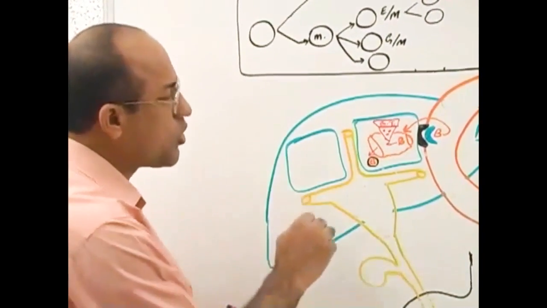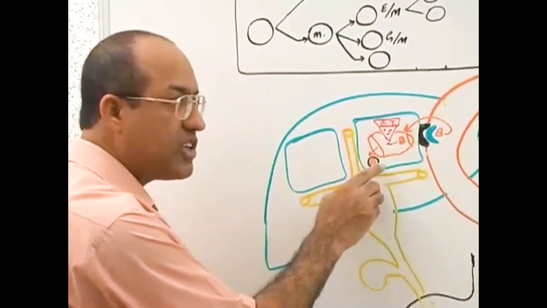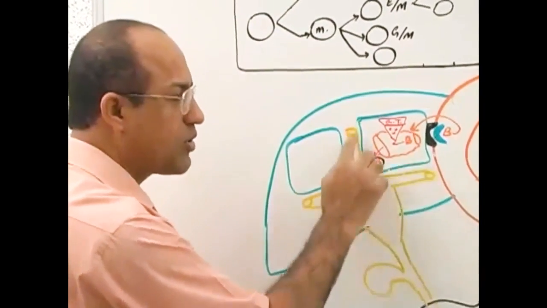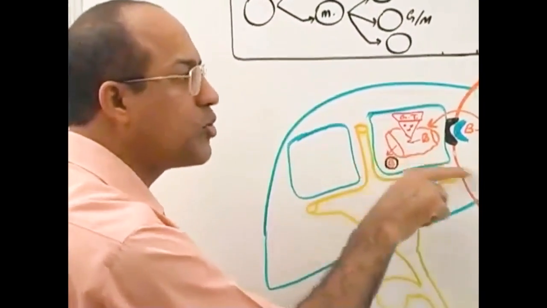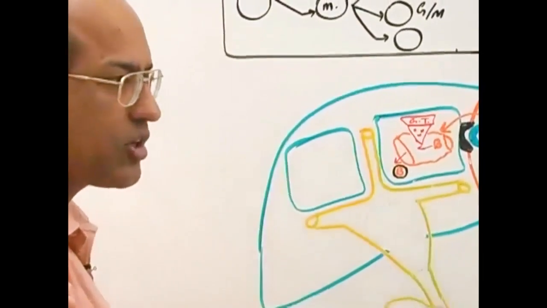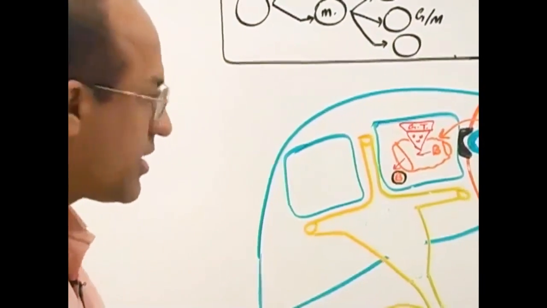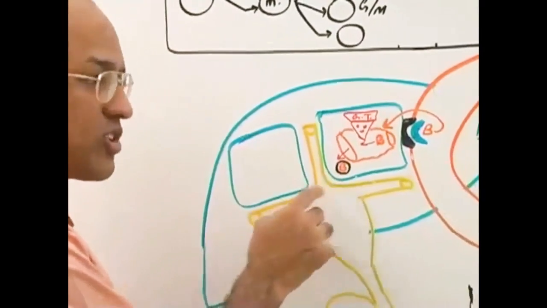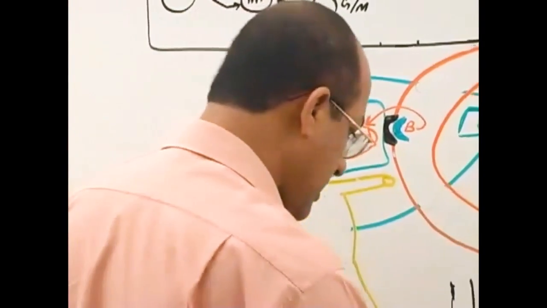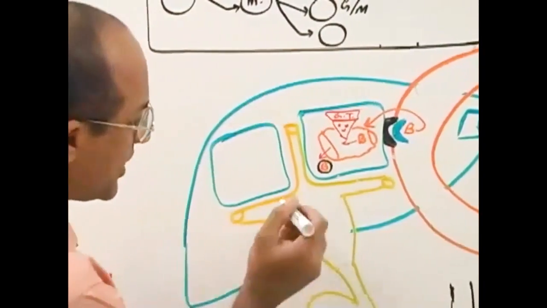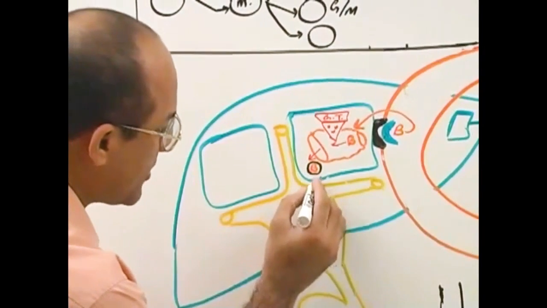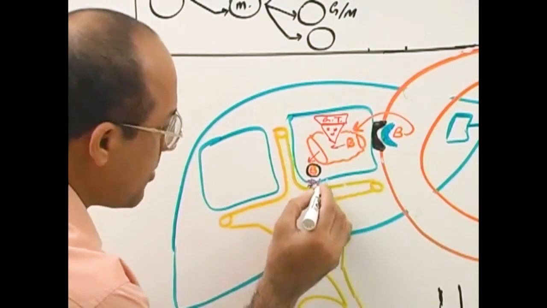Now this conjugated bilirubin is highly polar. It is a highly charged molecule. It cannot dissolve into the lipid membrane, so it cannot diffuse out of the hepatocyte. So it is actively transported by special active transporters. There are very special active transporters present in the membrane of hepatocytes.